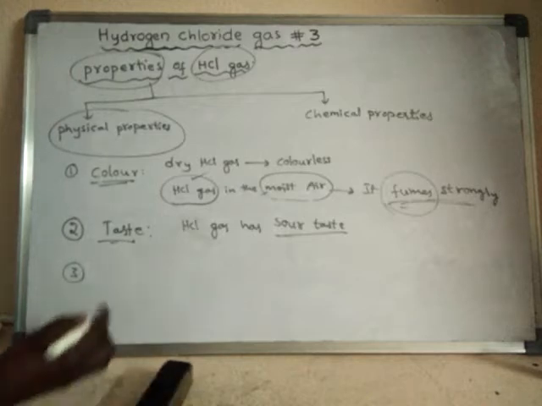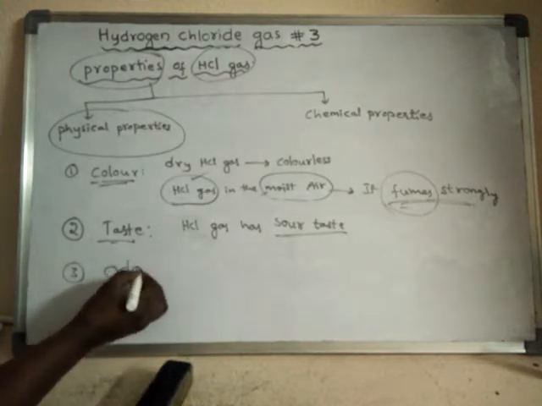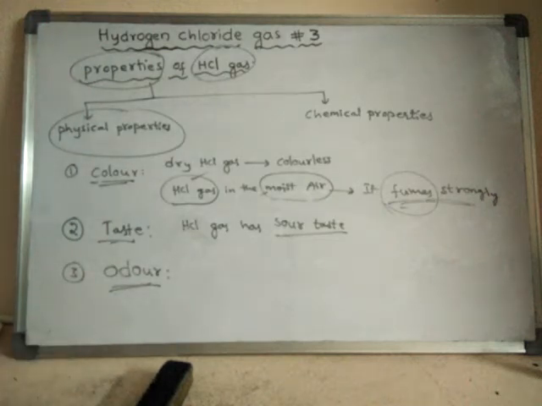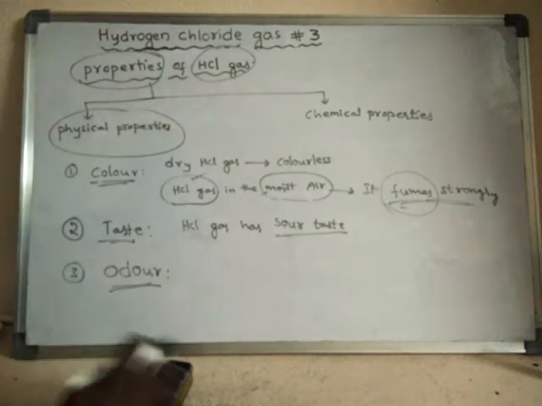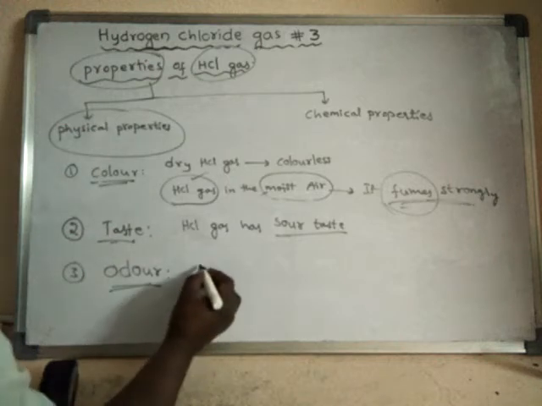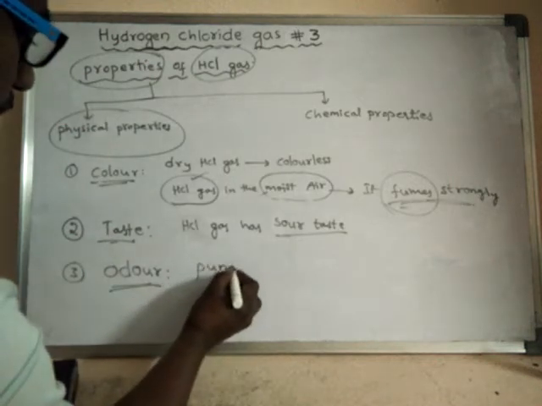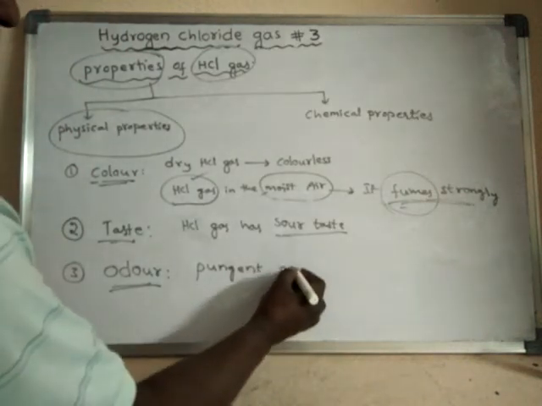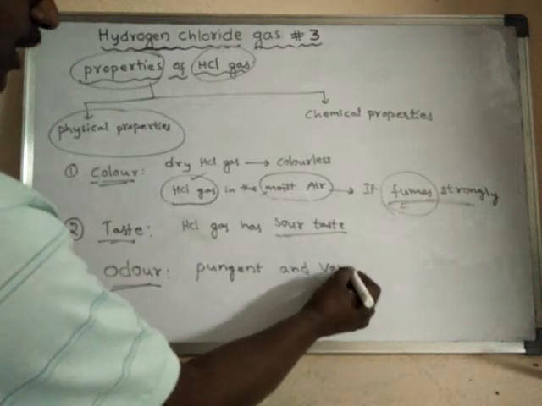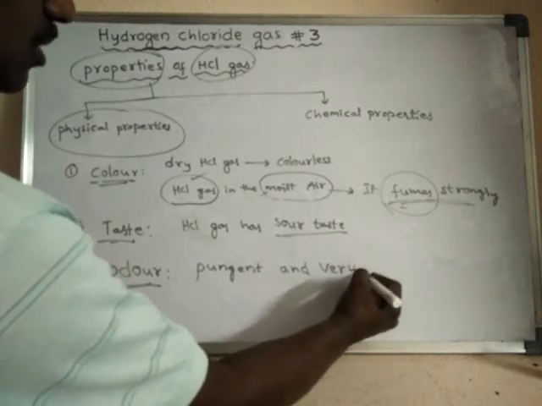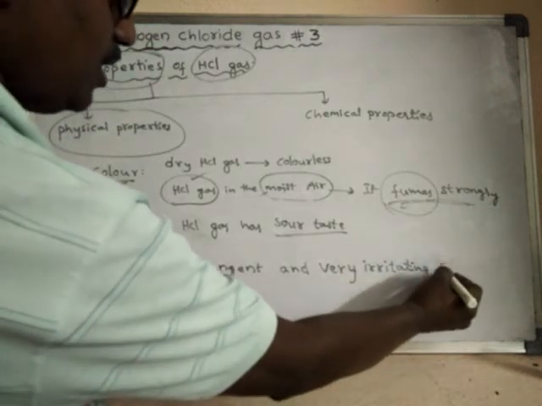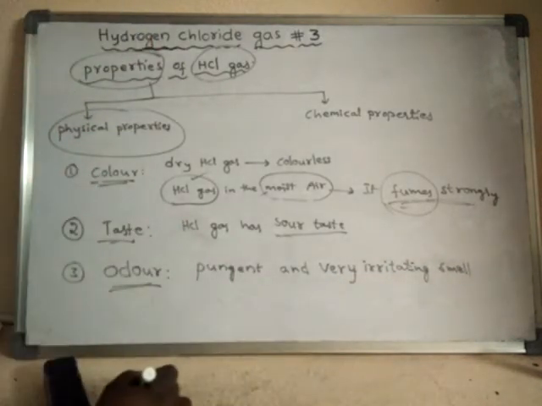Okay. Next one, odor. Odor means smell. How does it smell? See, actually, this HCl gas is a pungent smelling gas. Pungent అంటే ఘాటైన వాసన, pungent and very irritating smell. చికాకు ఉంటుంది, very irritating smell, pungent and very irritating smell.